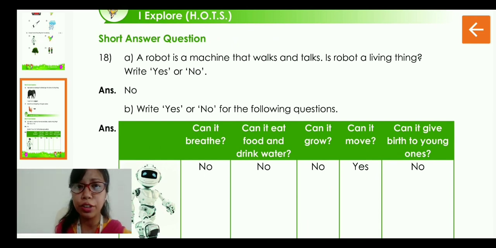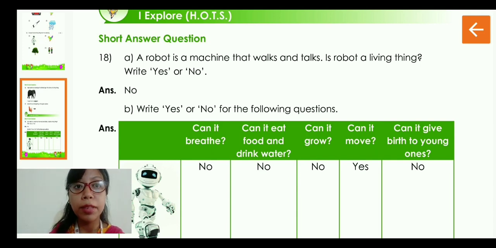Then we have I explore, H-O-T-S. Now do you know what is H-O-T-S? It's higher ordered thinking skill. So you have to use your brain here. Okay. Now let's come to the short answer question.